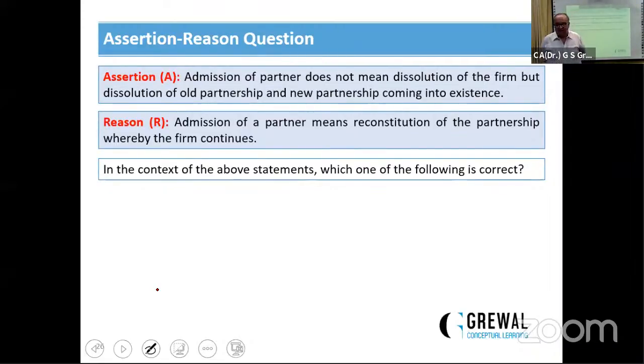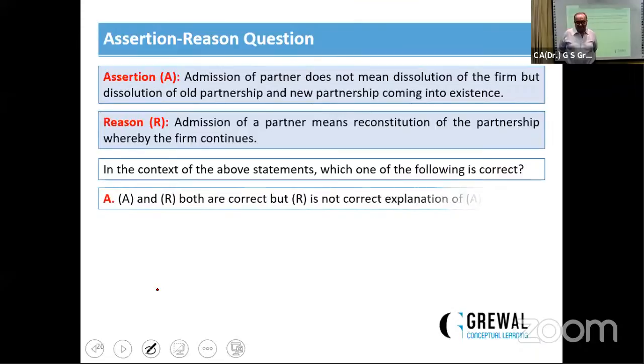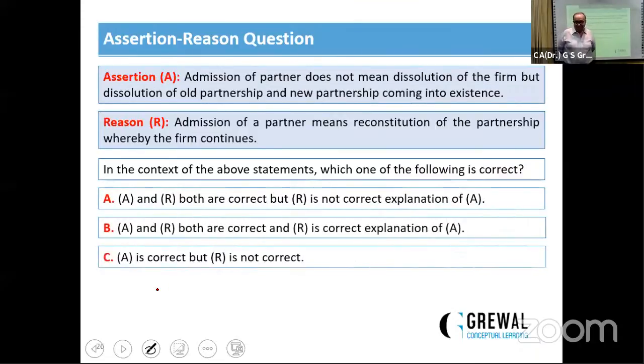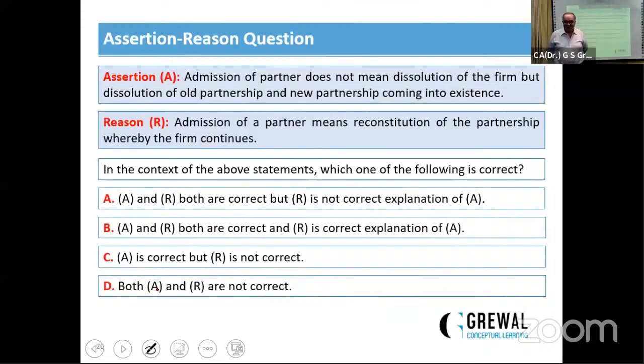Admission of partner does not mean dissolution of fund, but the dissolution of old partnership and a new partnership comes into existence. Assertion is correct. Admission of a partner means the reconstitution of partnership. इसमें in this context ये statement आपको दे रहे हैं. 4 ऑप्शन आपके सामने. बहुत ध्यान से. Admission of partner does not mean the dissolution of the fund. In fact, it is dissolution of partnership. तो यहाँ वैसे वो ठीक कह रहा है.